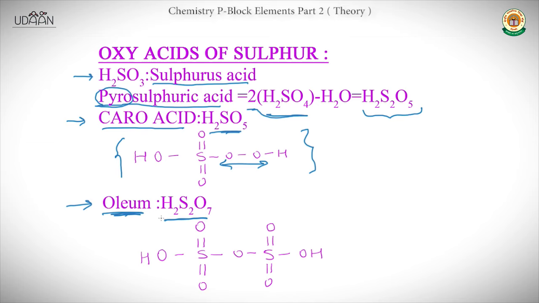So oleum is H2S2O7, and both the structures are very, very important from the JEE point of view. And H2S2O7 has this structure, with one S-O-S linkage, and it is quite symmetrical.